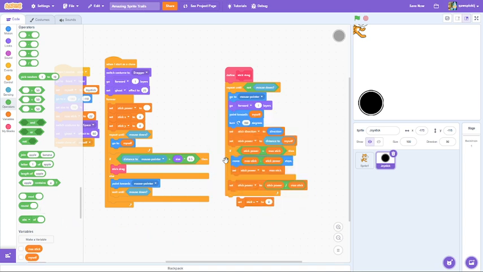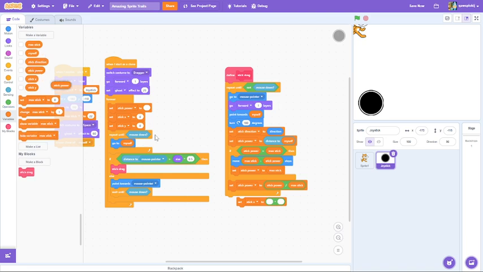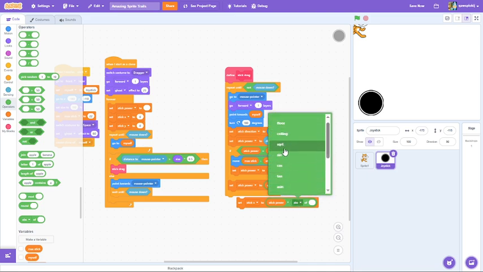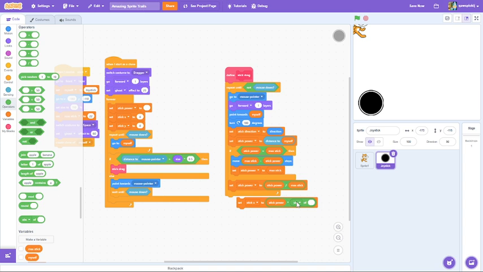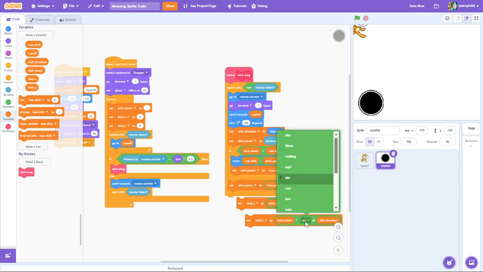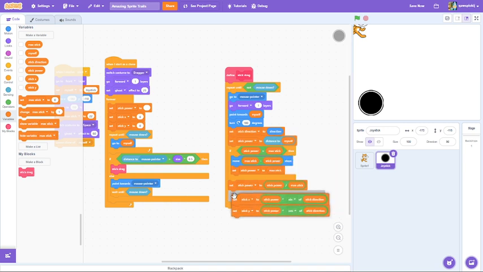Set stick X to, let's place a multiply, stick power multiplied by the sign of stick direction, and set stick Y to the cosine of stick direction. Okay, we have completed all the code in our joystick sprite.